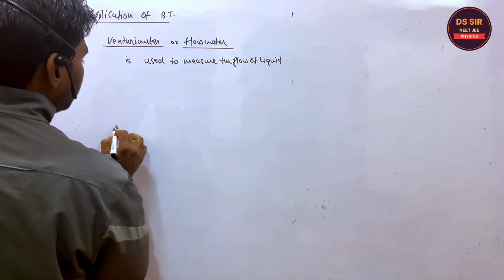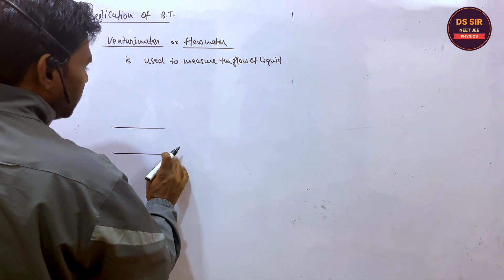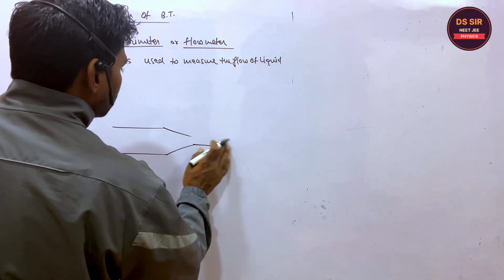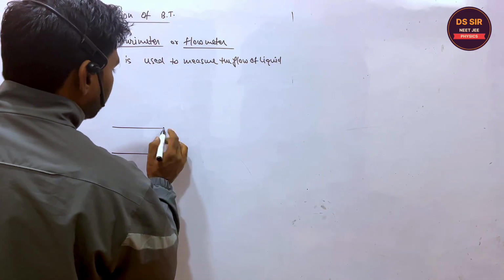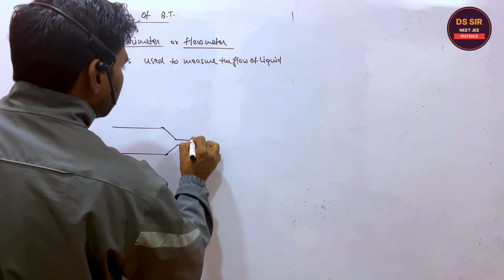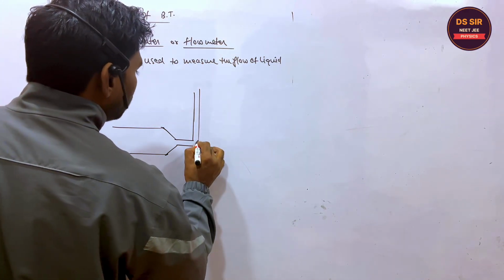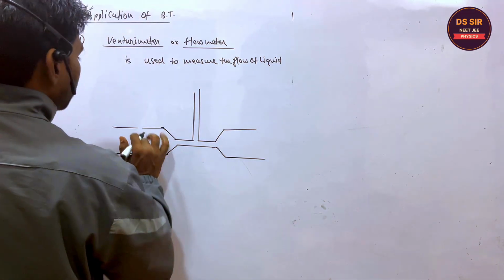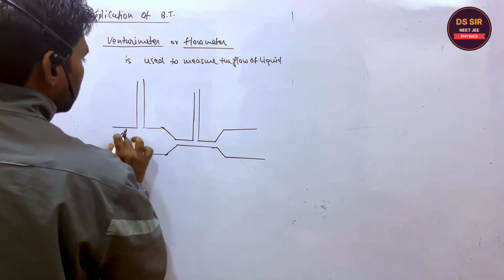The first Venturi meter looks like this. This is the big cross section. Then here the cross section becomes smaller, like this, and this is the smaller cross section. A vertical tube is over there. This is one of the Venturi meters. The two vertical tubes are there.